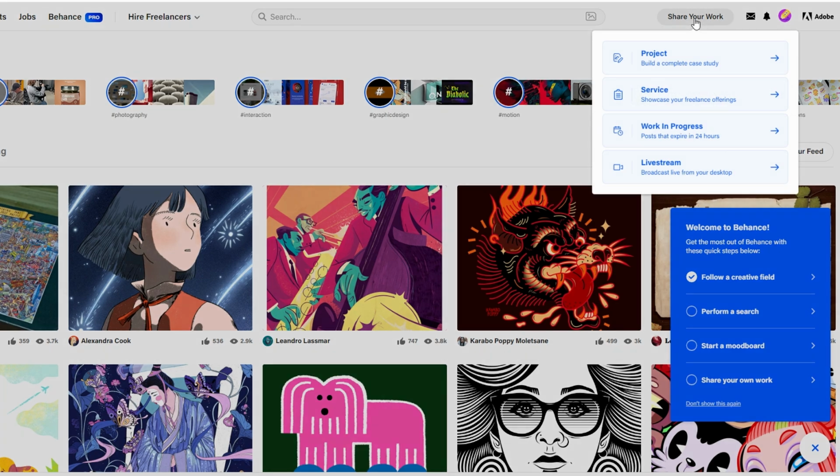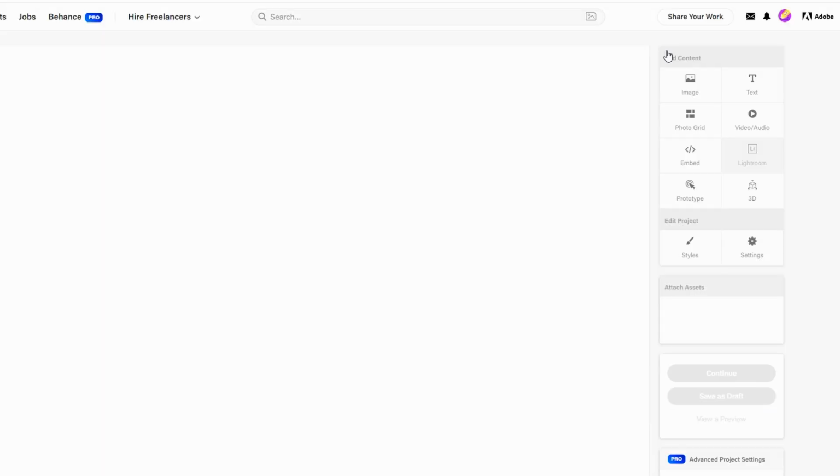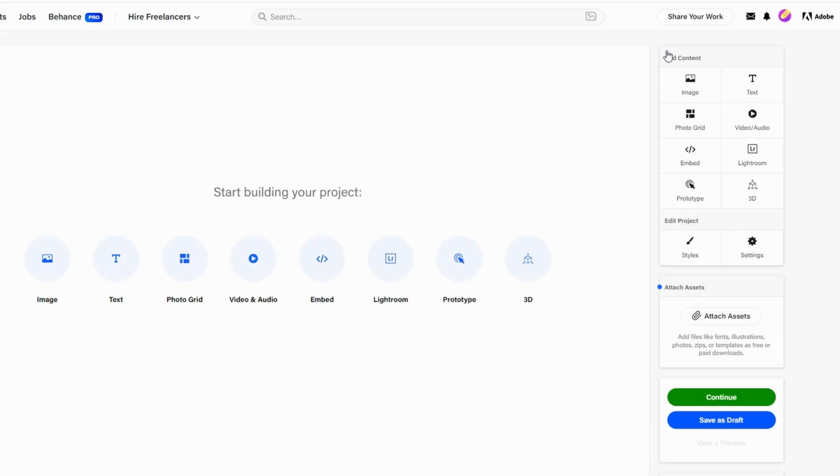Click on the Share Your Work button. From the drop-down, select Project to upload a new design or project to your portfolio. This will redirect you to the Behance Project Editor.